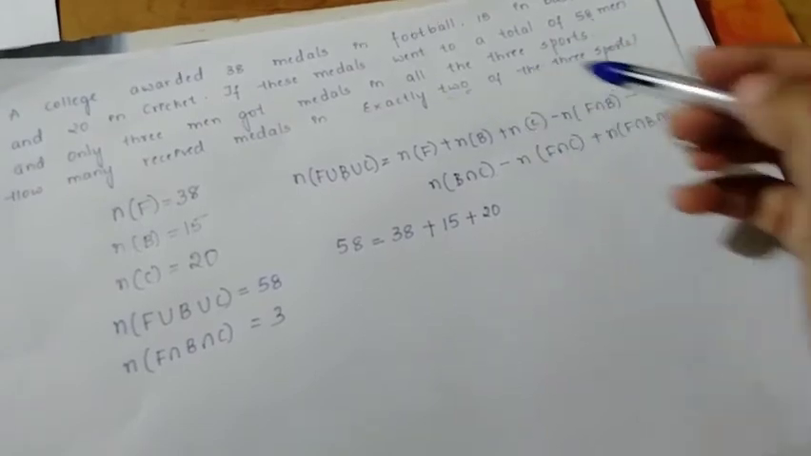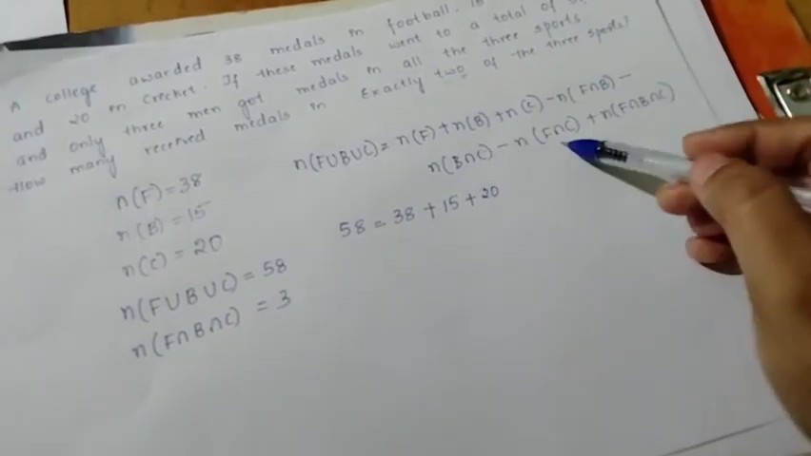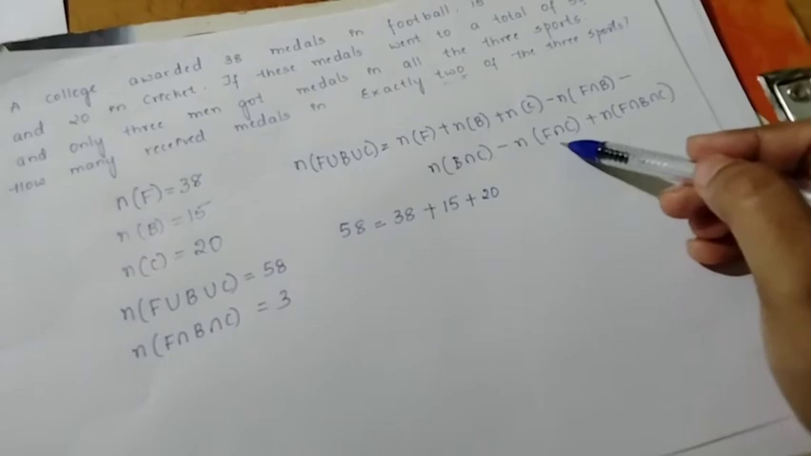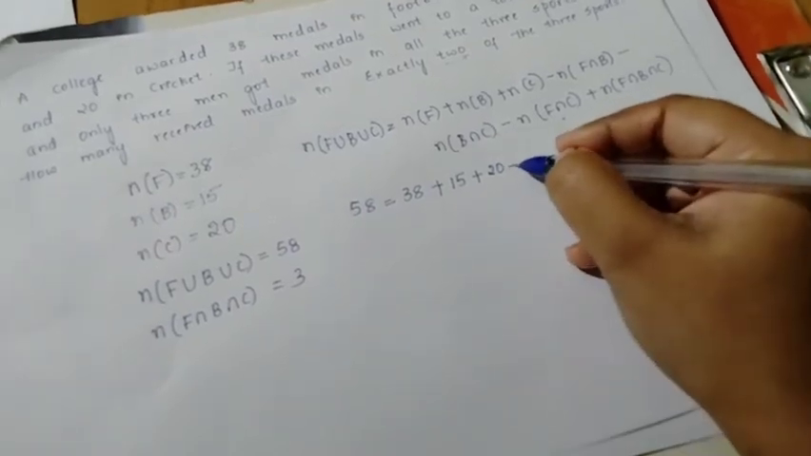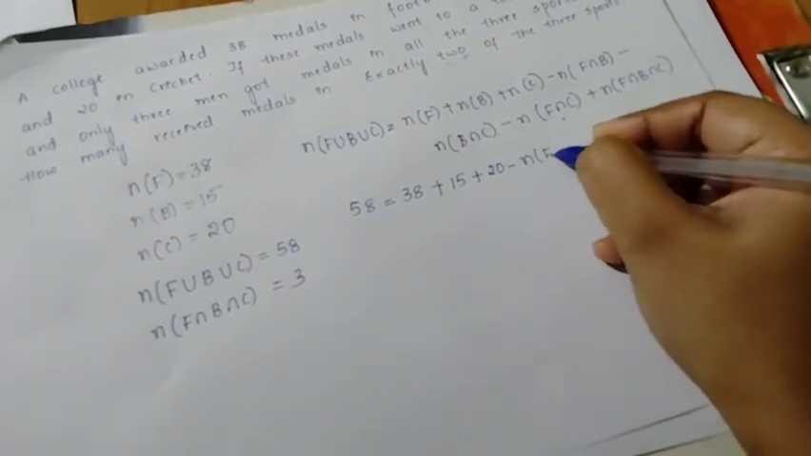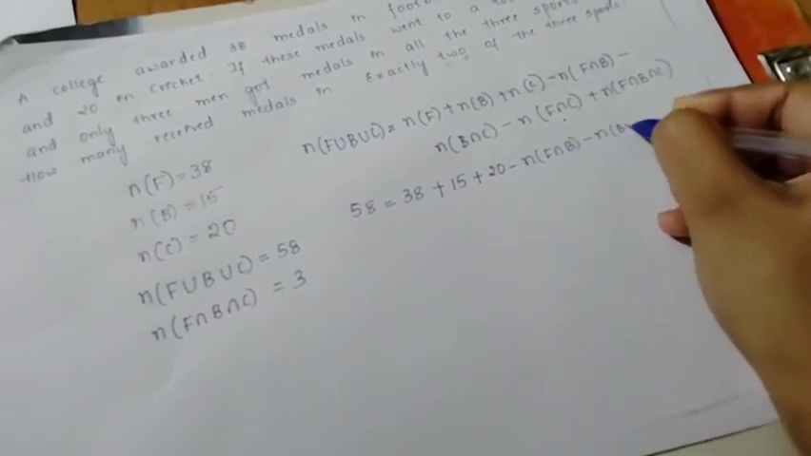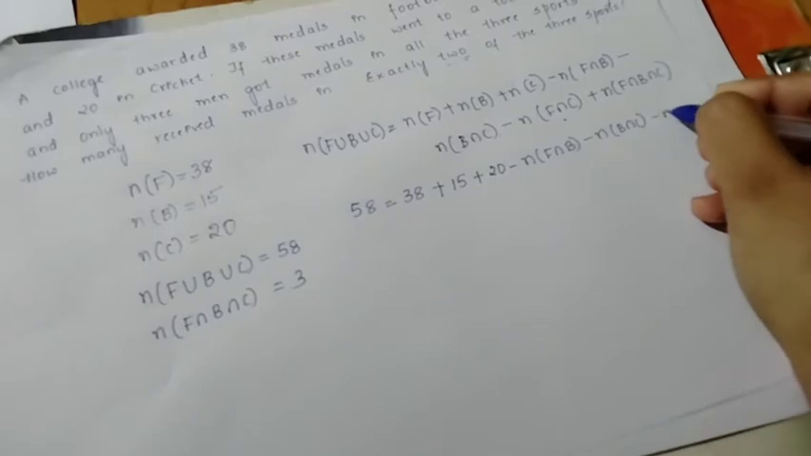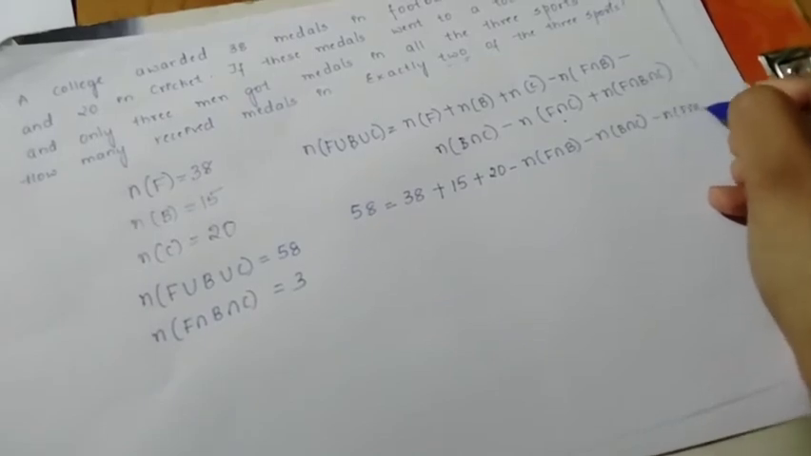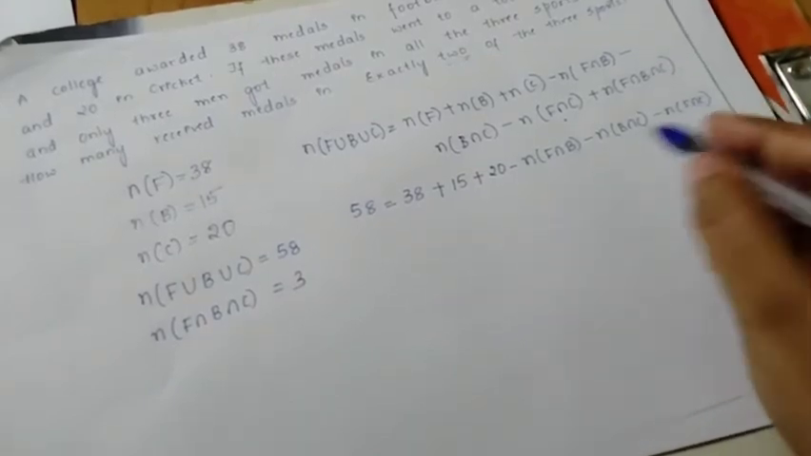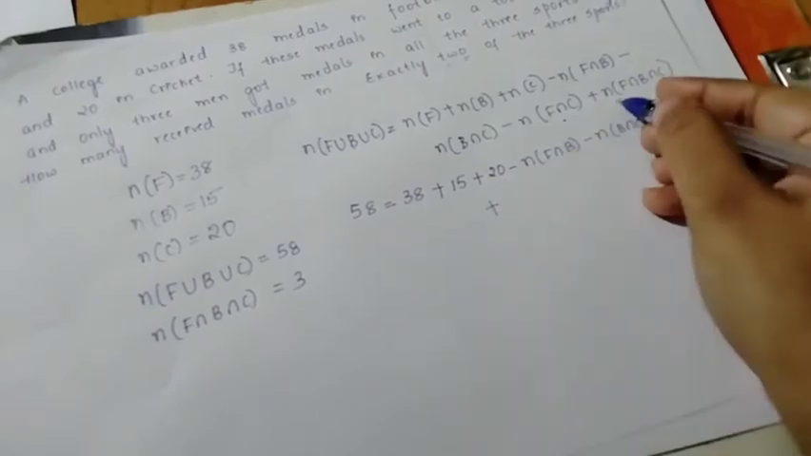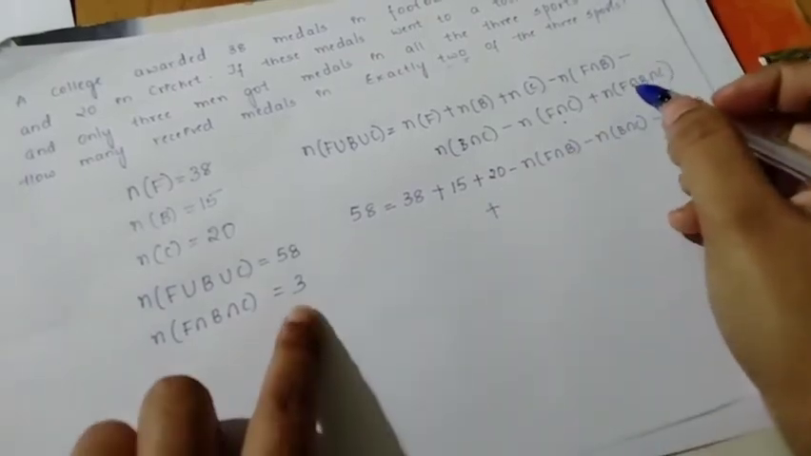Exactly 2 sports. How many have received the medal in exactly 2 sports, that is what you have to find. So I write these terms as they are: N of F intersection B minus N of B intersection C minus N of F intersection C. These 3 terms are not known to us, so I write them as they are. Plus all the 3 have received the medals. How many have received? 3.